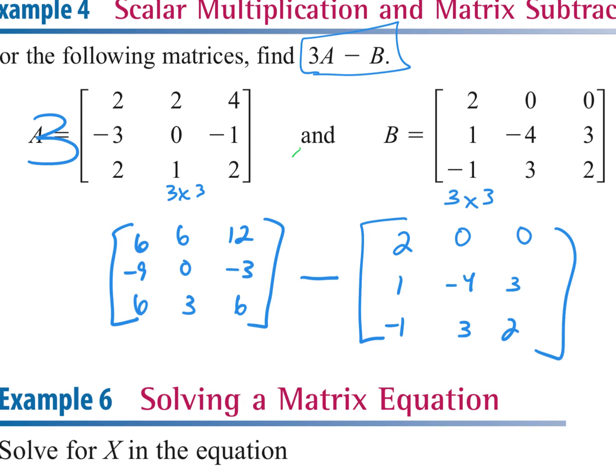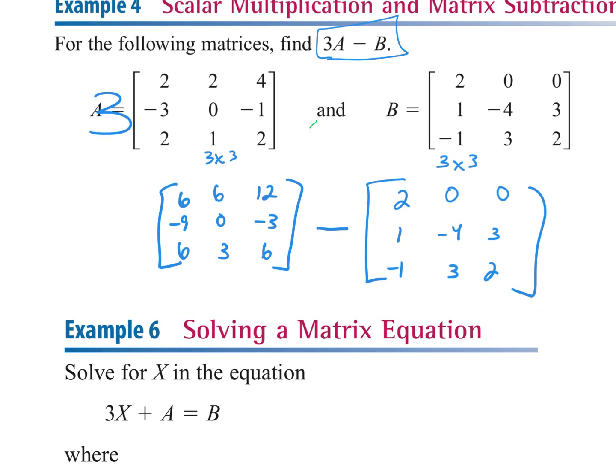But remember, each entry in the first matrix corresponds with the entry in the second matrix. You can say this top left 6 minus the top left 2 and find your answer. But it can get a little hairy when you have like negative 9 minus a negative 4. I think the best thing to do when you are subtracting is to distribute this negative sign to everything in the matrix behind it.